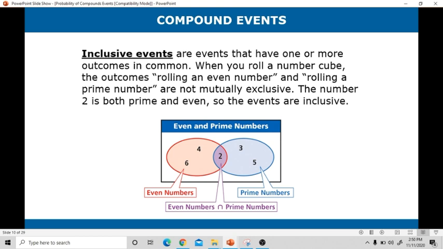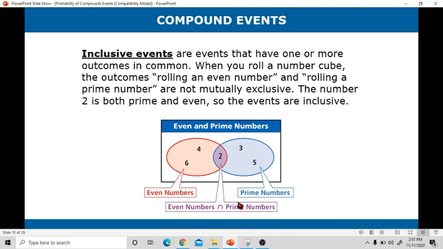Pag sinabing mutually exclusive events, these are events that cannot both occur together at the same time. Okay? Itong rolling an even number and rolling a prime number are not mutually exclusive. Why? Because meron silang common outcome. Okay, there is an even number and at the same time, prime number siya. The number 2 is both prime and even. So the events are inclusive.